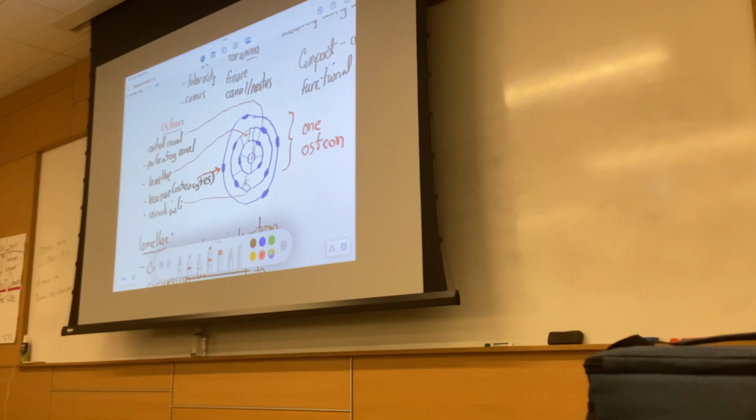As you go away from the central canal, you go superficial from there, right? You go to lamellae. So the lamellae are individual layers here. In this drawing I have 1, 2, 3 sets of lamellae, and one of them is indicated by that red parentheses marker. The lamellae are successive layers moving away from the central canal. Those little lines associated with each of the lamellae are the canaliculi.